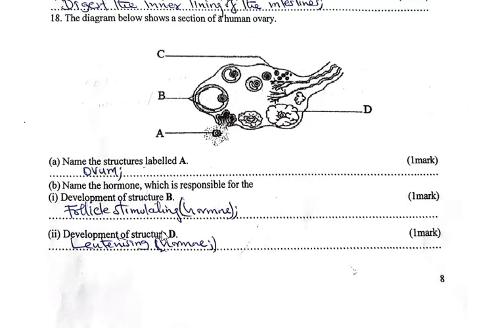Development of structure D, and structure D is a corpus luteum, and a luteinizing hormone, the one which stimulates a reorganization of remnants of burst Graafian follicles to form corpus luteum.